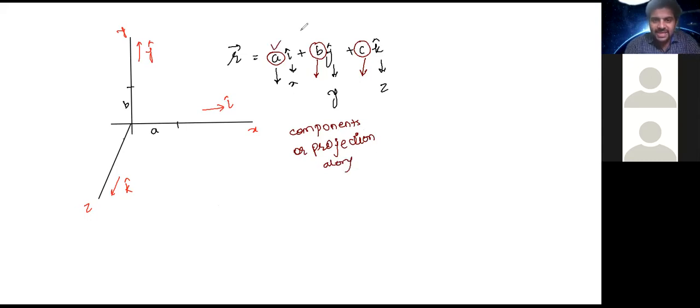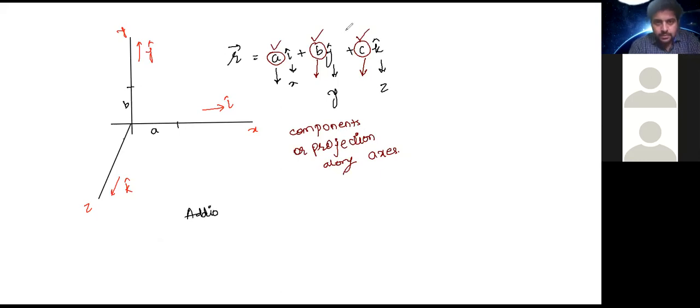So this is along X axis, this is along Y axis, this is projection along Z axis, along different axes. Now after you understand this, we have something called addition and subtraction of vectors.